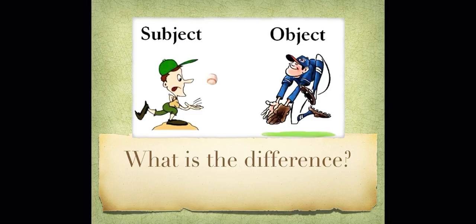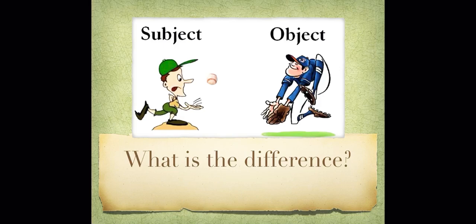So if I say Sammy threw the ball, look at the picture, it means that Sammy did the action. So Sammy is the subject because he did the action.